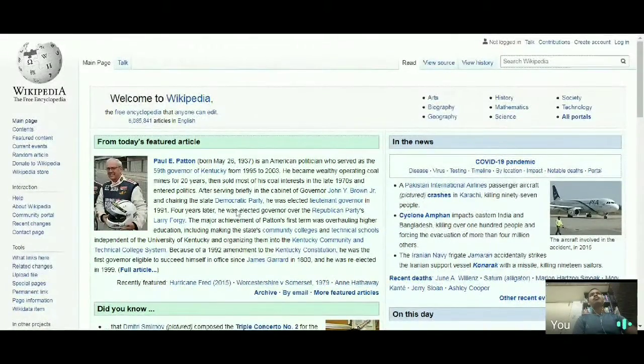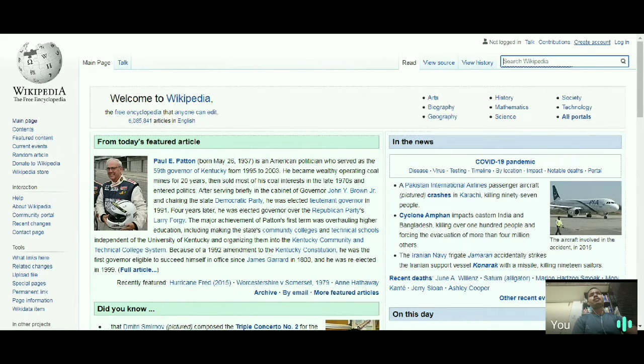Here, you must be knowing that everybody can search from this search window, and you can create your account here. You must create your account for adding or editing the previously existing entries on this free encyclopedia.